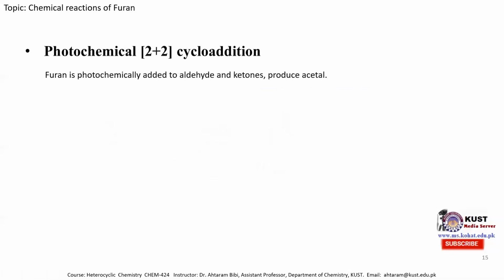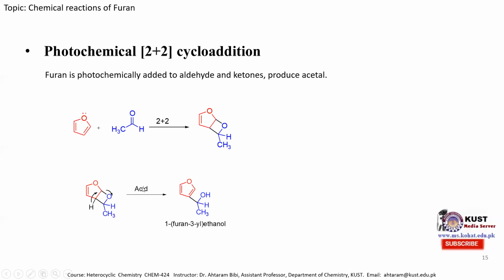The last reaction is the photochemical 2+2 cycloaddition reaction. Furan is photochemically added to aldehyde and ketone to produce the acetal molecule. One can see over here that simply this 2 pi electron and this 2 pi electron produce a 4-membered ring and acetal molecule. And when this acetal molecule is treated with an acid, the acid protonates this oxygen atom, so it carries the positive charge. And the counter ion of the acid takes this hydrogen atom, so this electron shifts toward here, and this ring opening happens and produces the 3-furanyl ethanol molecule.